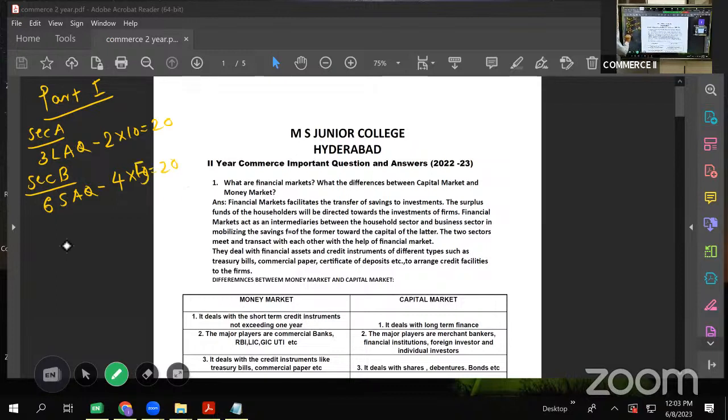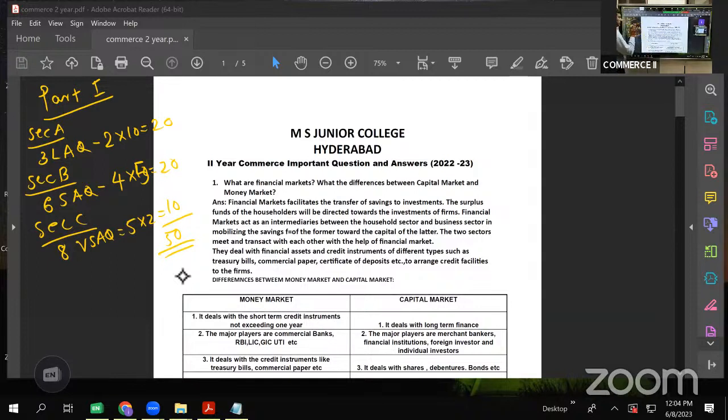And the last section, that is section C, will have 8 questions, which are VSAQs. You have to answer any 5. 5 twos are 10. This is how your total 50 marks are covered. Section A, section B, section C. So today, tomorrow, day after, and on Sunday, we are going to cover all these important questions that I have prepared. We are going to have a look at all these questions and answers. So moving forward, we'll take our question number 1 for today.